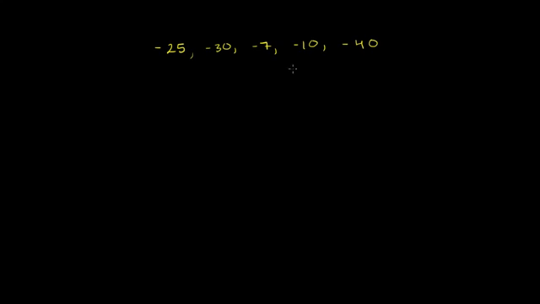I've got 5 numbers here, and the goal is to order them from least to greatest. And it might be obvious to you that all 5 of these numbers are negative numbers. So let's just think about which of these is the greatest number. And you might be tempted to say, oh, well, if these were all positive, 40 would be the greatest. So you might be tempted to say negative 40 is the greatest. But you have to realize what the negative is telling you.